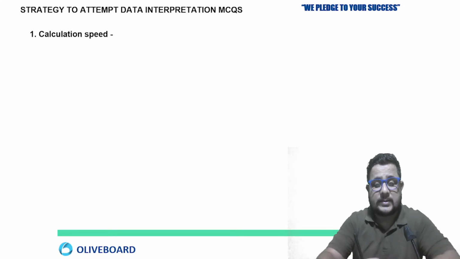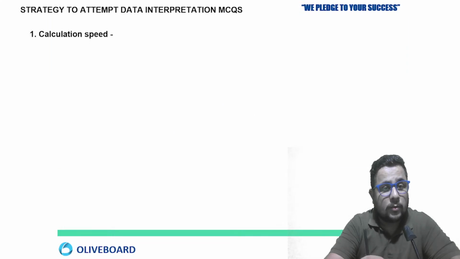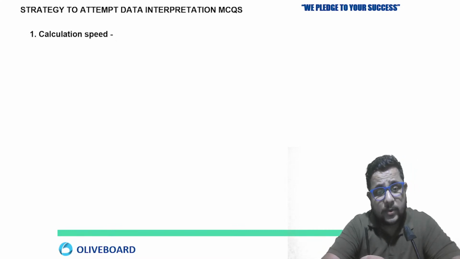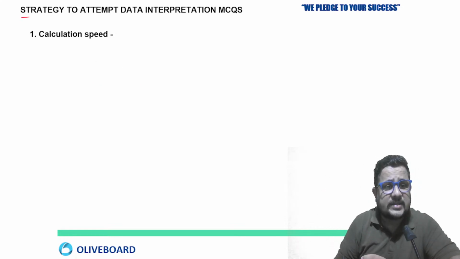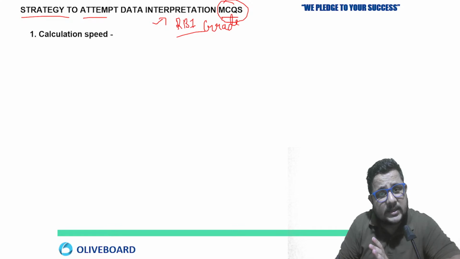Okay, quantitative aptitude, as you all know. So let's discuss the main agenda of today's session. That is the strategy, the approach about data interpretation. Today I'm going to share different types of questions also. We will solve those questions too. So the first thing is the strategy to attempt data interpretation MCQs, the questions based on your data interpretation in RBI Grade B 2023.